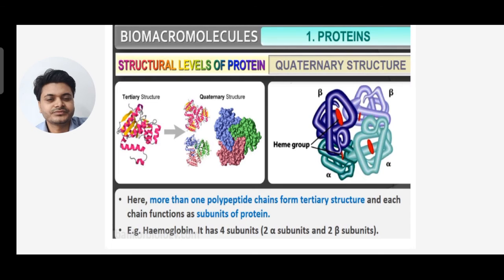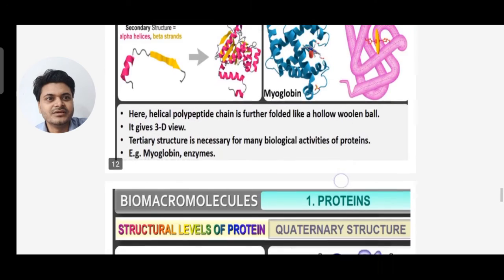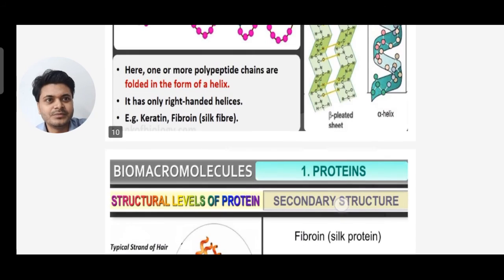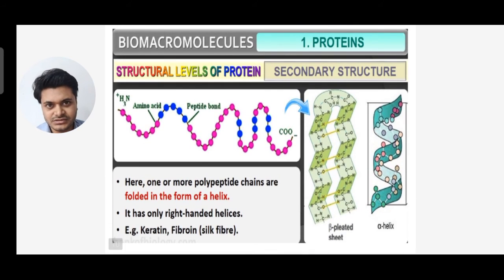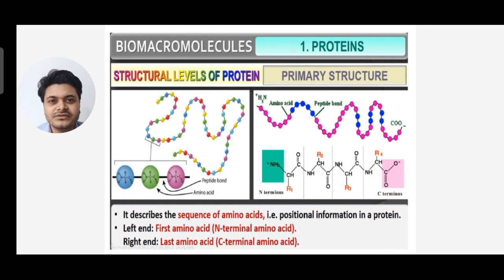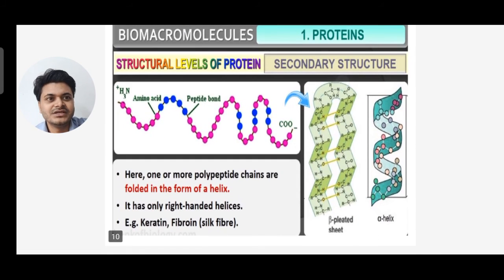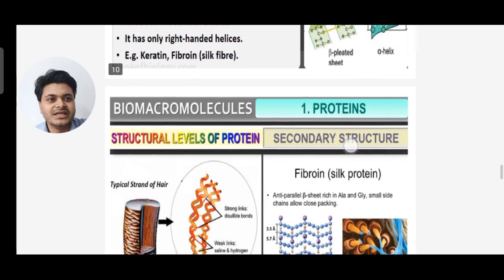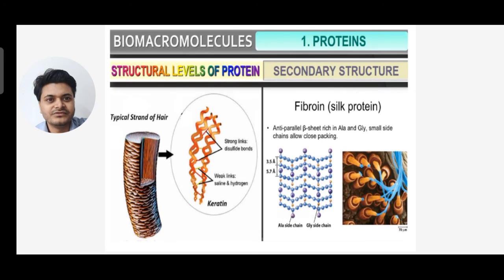Alright, so again I repeat, the primary structure is a straight structure having one strand, having numerous amino acids joined by peptide bonds. This is the primary structure of protein, where straight amino acid chains are there with peptide bonds and form a protein. Alright, in the secondary structure, you can see they are folded into an alpha helix and beta pleated sheet, example keratin and silk fibroin. So these are the examples of secondary structure.